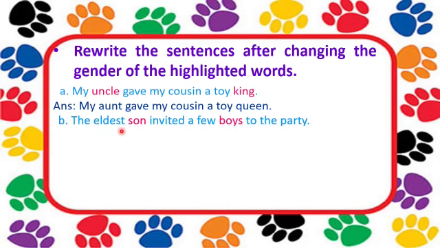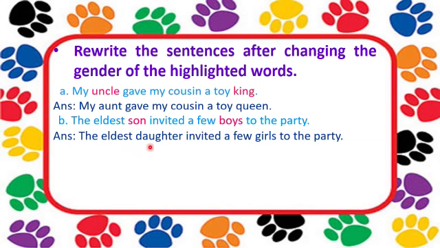Next, the eldest son invited a few boys to the party. Here son and boys are highlighted. So son will become daughter and boys will become girls. So let us write: the eldest daughter invited a few girls to the party.